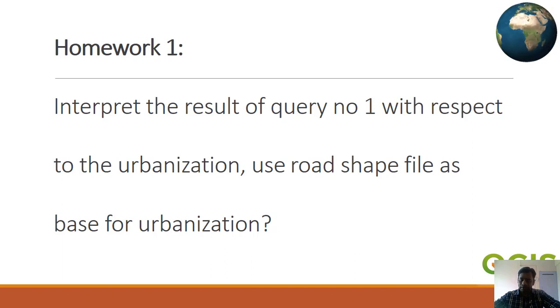Now our first homework is to interpret the result of query number 1, with respect to urbanization. Use the road shapefile as the base for urbanization. Here you have to use some other urbanization datasets and interpret the first query, which was the least population tehsil.